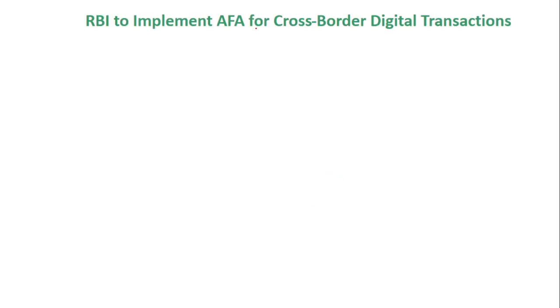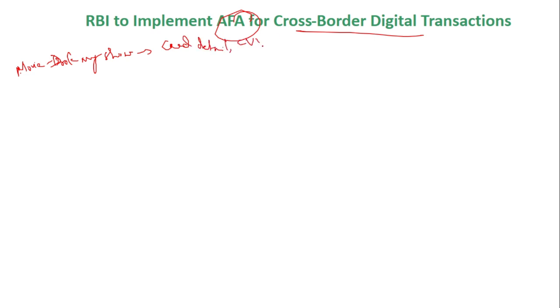Next is RBI to implement additional factor authentication for cross-border digital transactions. We know that this AFA is already present in domestic transactions. Suppose you want to buy some product on Amazon, or book a movie on, say, BookMyShow. You will provide the card details, right? Card number, the name, the CVV, the expiry date, all this will be provided.